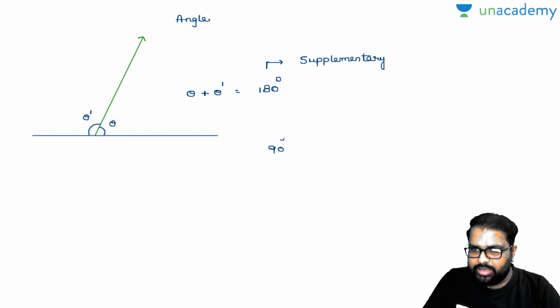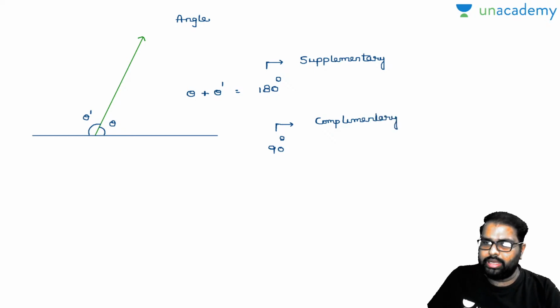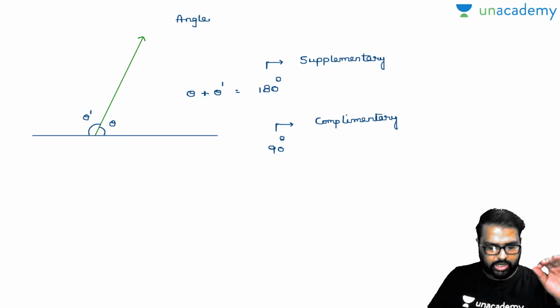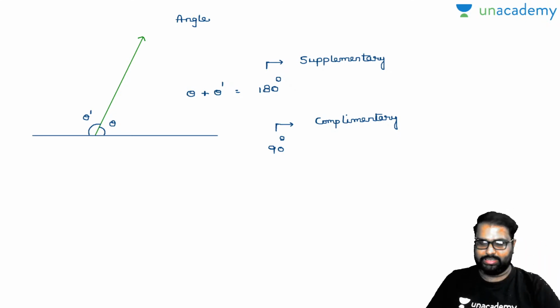Can anybody say in the comment section box? These are called complementary angles. When the sum of two angles is equal to 90 degrees, then they are called complementary angles, not right angle, complementary angles. I am speaking about the sum of two angles, Arnab.